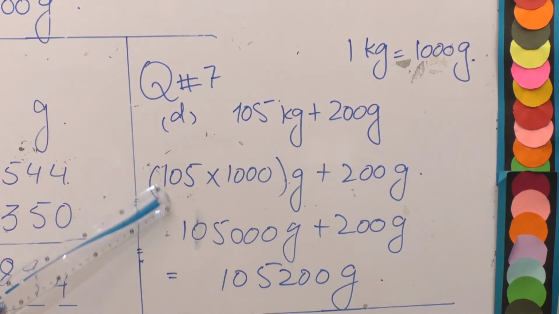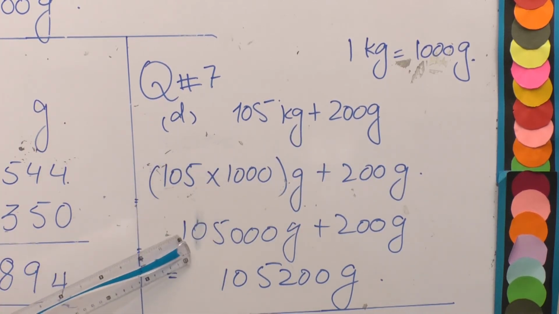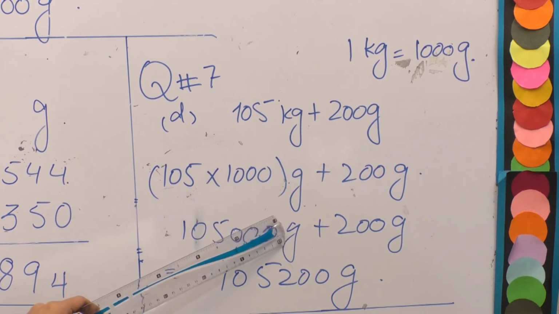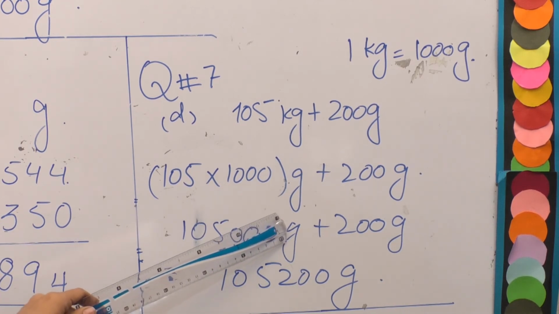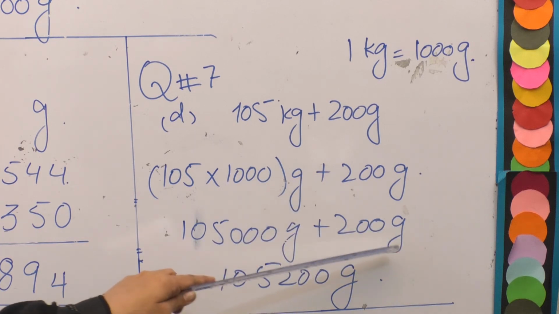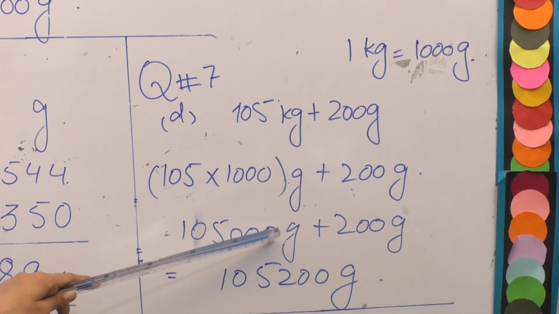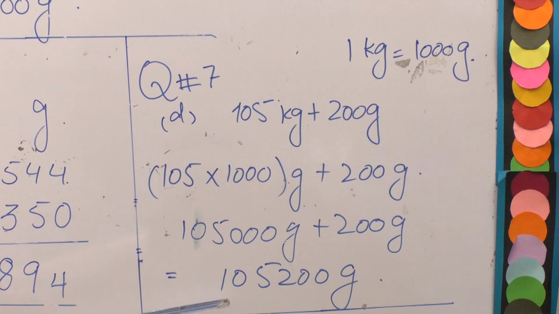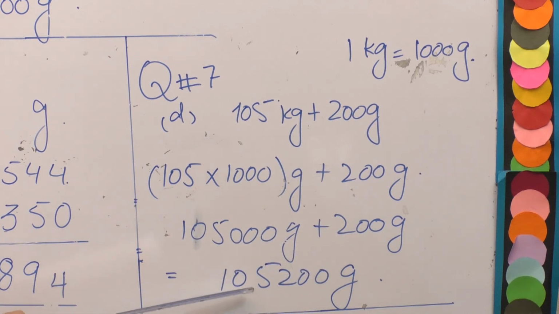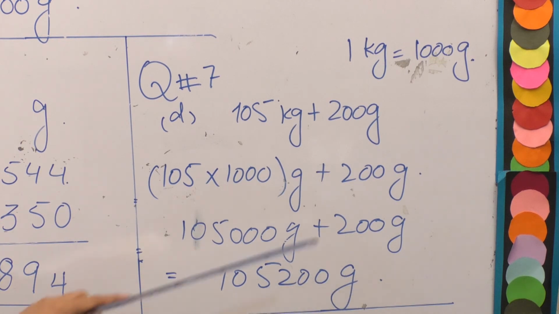So 105 multiplied by 1000 will become 105000. Now we will have the unit of measurement, grams. Instead of kilograms, we will write grams plus 200 grams. Here we have two same units of measurement, so we will add these two values. 105000 grams plus 200 grams will become 105200 grams.